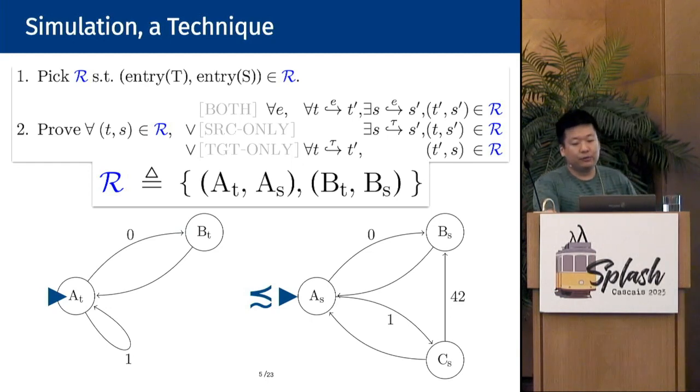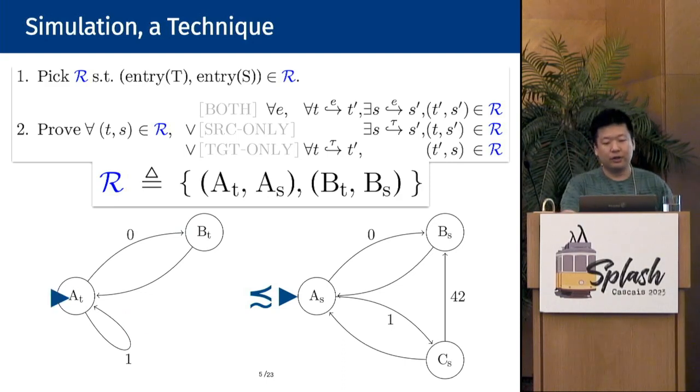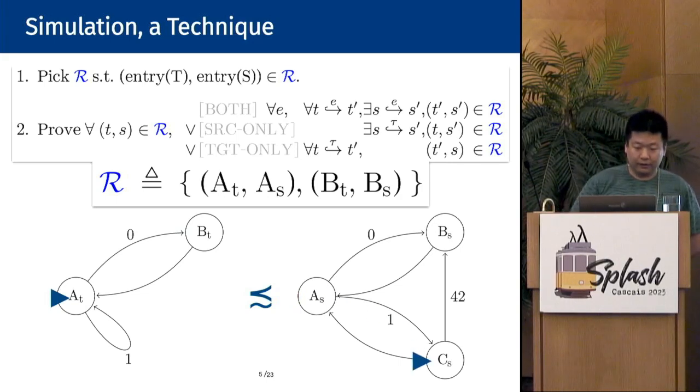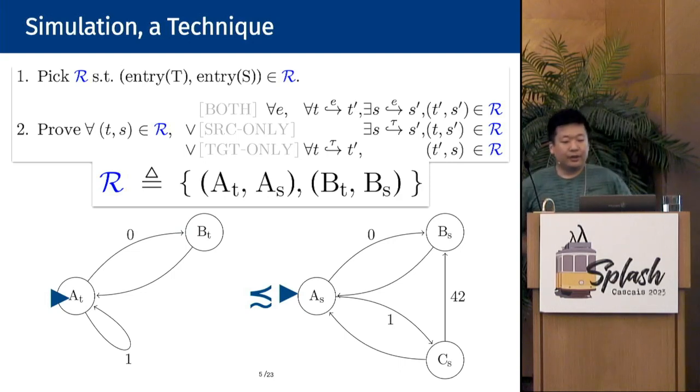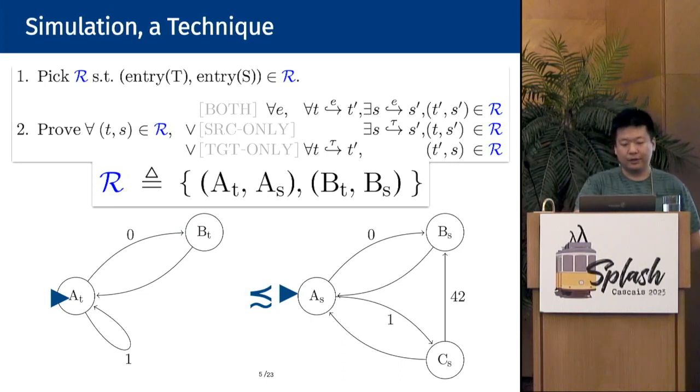Now let us see how this works with the example before. If target executes the lower branch, we use both rules and pick the upper branch in the source. Now we are left with proving that the target execution can come back to the state A alone. We proceed with the source-only rule, in other words, execute a stuttering step in the source. Then the proof is done. As you can see, stuttering simulation provides powerful mechanisms to establish refinement in a local fashion.